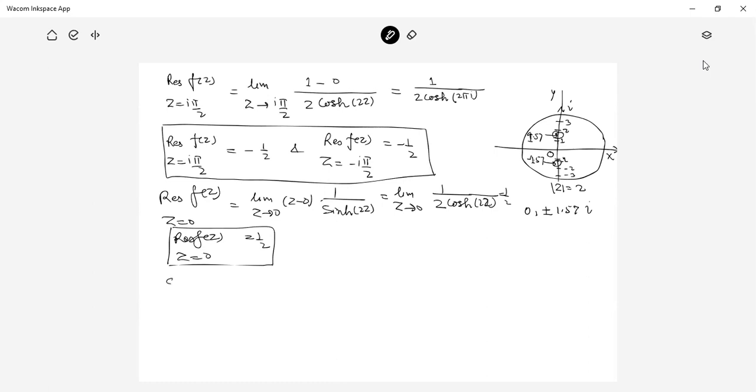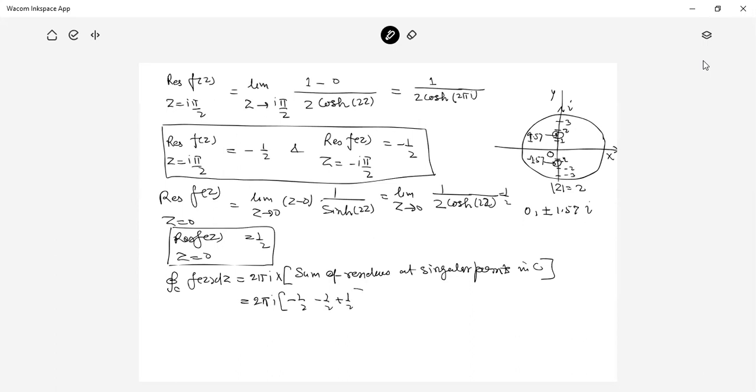So the integral of f(z) dz is 2πi times the sum of residues at the singular points in C. This is 2πi times (minus 1 by 2 minus 1 by 2 plus 1 by 2).